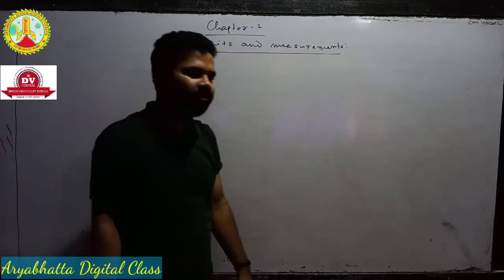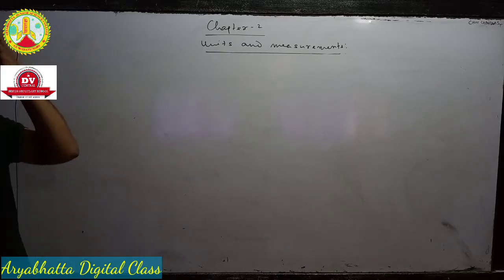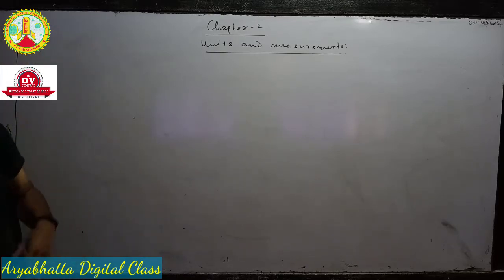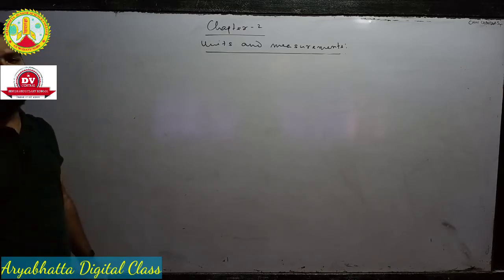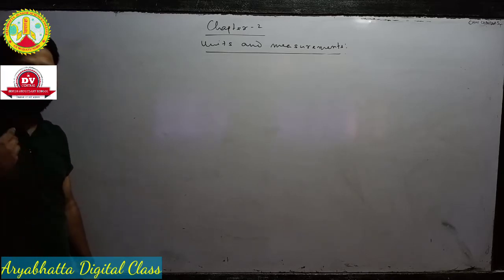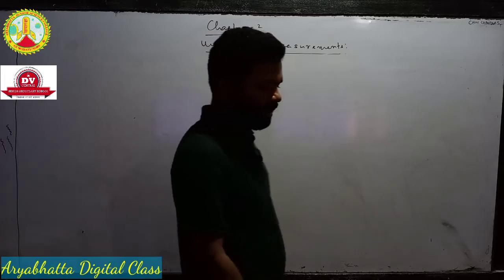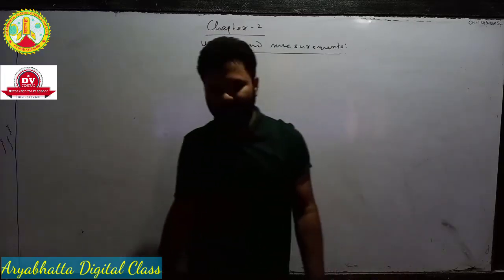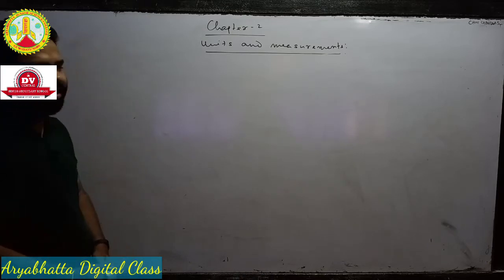Okay, so I have told you about two types of units basically. One is the fundamental units and another one is the derived units. Fundamental units are the units which represent fundamental quantity, and fundamental quantity means that it does not depend on any other factor. For example, suppose I have told about mass. Mass is an independent quantity, na? So these will fall in the category of fundamental units.